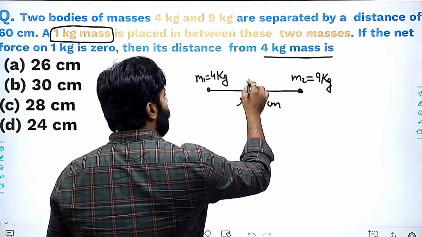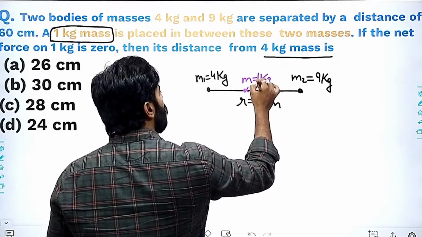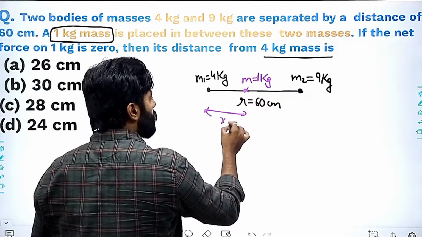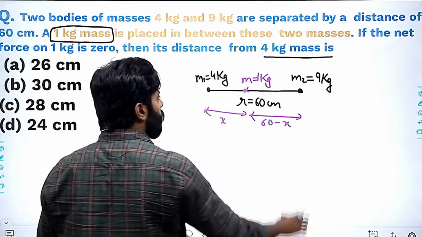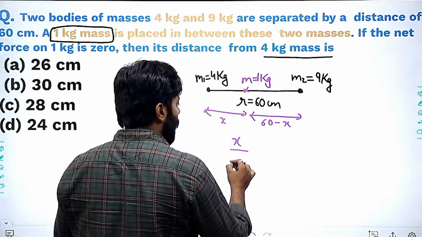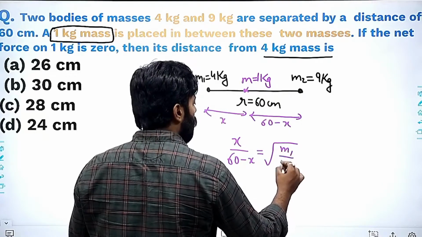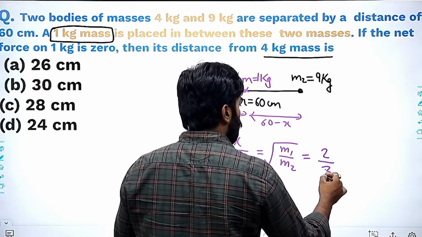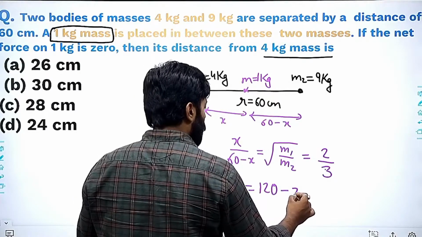These types of questions are very simple. We are placing the 1 kg mass here. Let us assume that the distance from here is x, then the distance from here will be 60 minus x, right? I can directly find out the answer. It will be x upon 60 minus x is equal to under root m1 by m2. I can write this as 2 by 3. 3x is equal to 120 minus 2x.